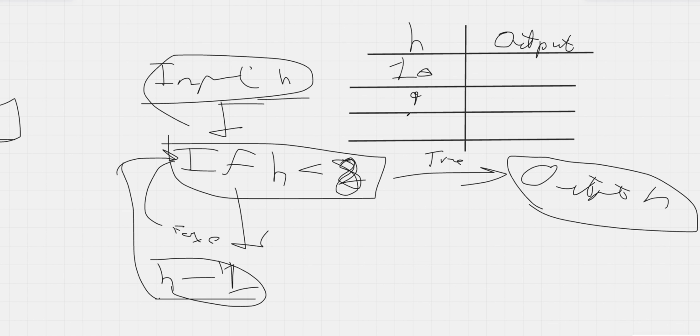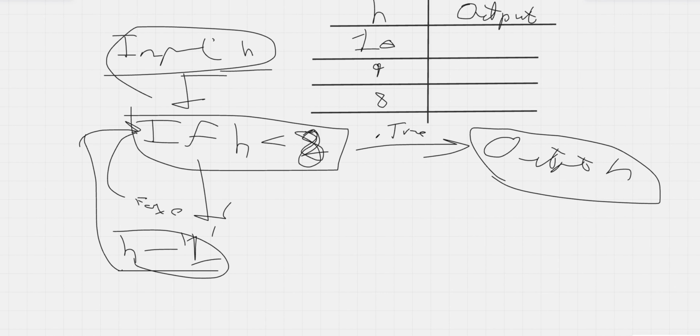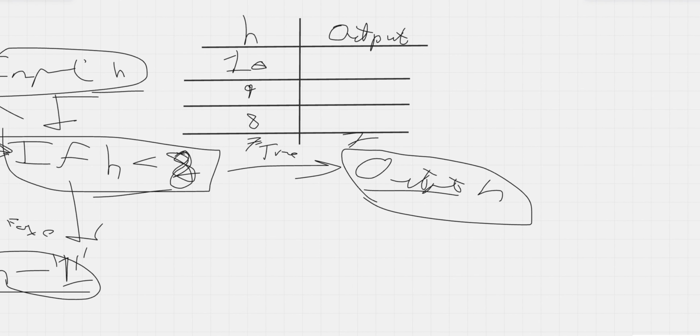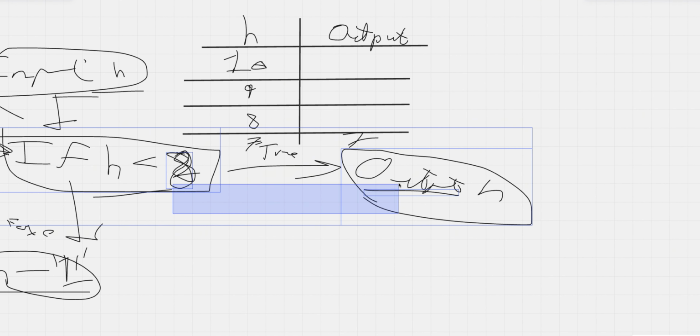No. So we minus 1. Next value will be 8. Is H less than 8? No. So we minus 1. Next value will be 7. H is less than 8. So we have to output H. So H will be 7. This is the basic trace table.